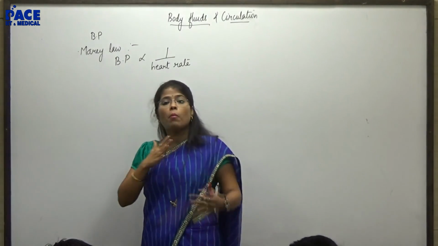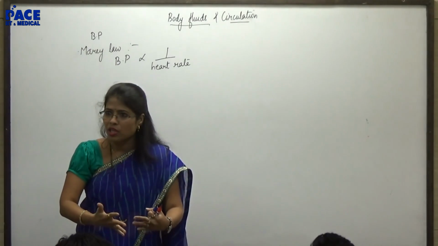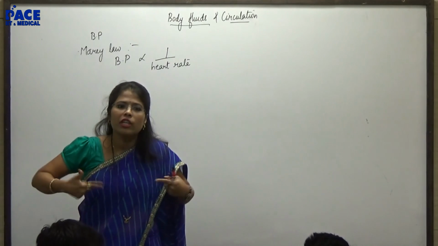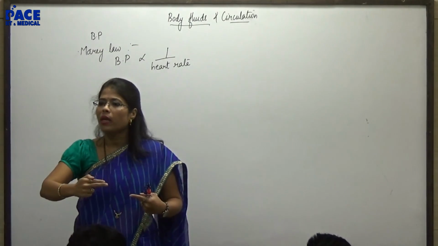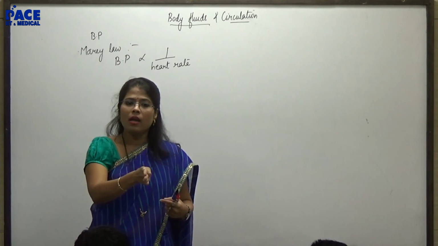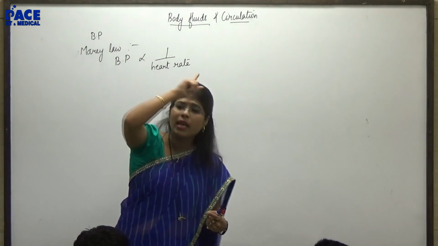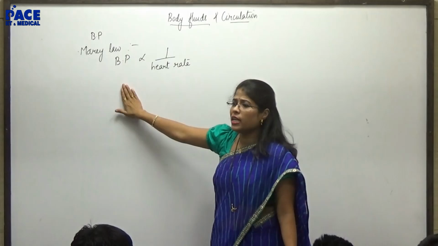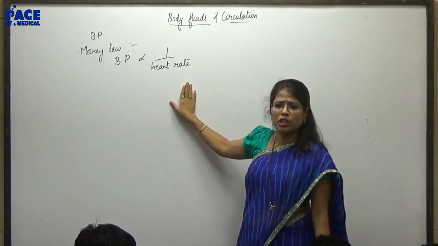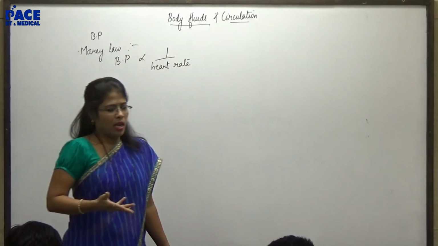But if you are not giving your body sufficient time, like in emergency situation, exercising condition, जहाँ पर बहुत जल्दी activity हो रही है, at that particular time we are not allowing heart rate to be reduced. तो वहाँ पर blood pressure and heart rate will simultaneously increase. Okay? So what does Marey's law state? Blood pressure is inversely proportional to heart rate. Write down what is the reason behind it.